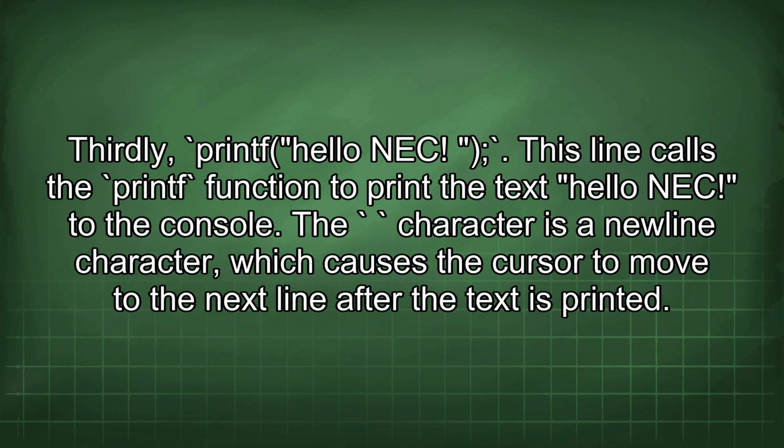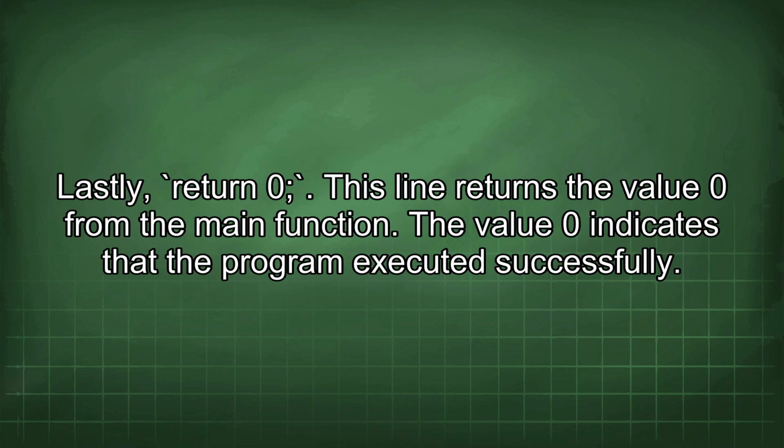Thirdly, printf("Hello NEC\n"). This line calls the printf function to print the text Hello NEC to the console. The \n character is a newline character, which causes the cursor to move to the next line after the text is printed. Lastly, return 0. This line returns the value 0 from the main function. The value 0 indicates that the program executed successfully.